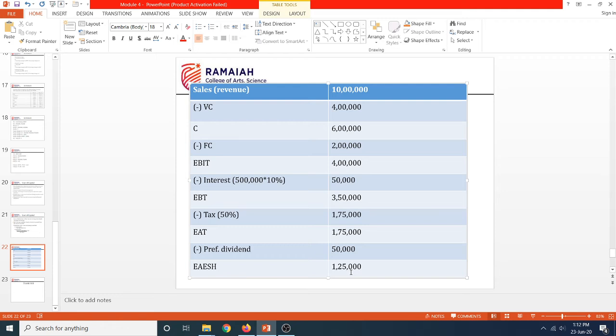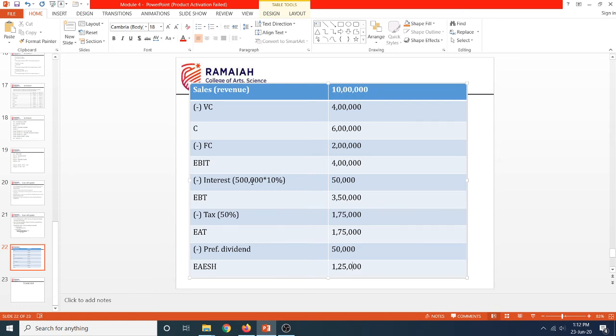This 1,75,000 was already taxed at 50% and paid to the government. So now this dividend is tax free.